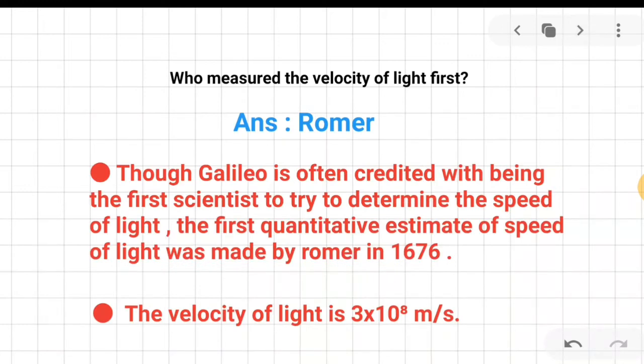Question number 5. Who measured the velocity of light first? It's Romer. Remember that though Galileo is often credited with being the first scientist to try to determine the speed of light, the first quantitative estimate of speed was made by Romer in 1676 AD. And as extra information, the velocity of light is 3 into 10 to the power 8 meter per second.